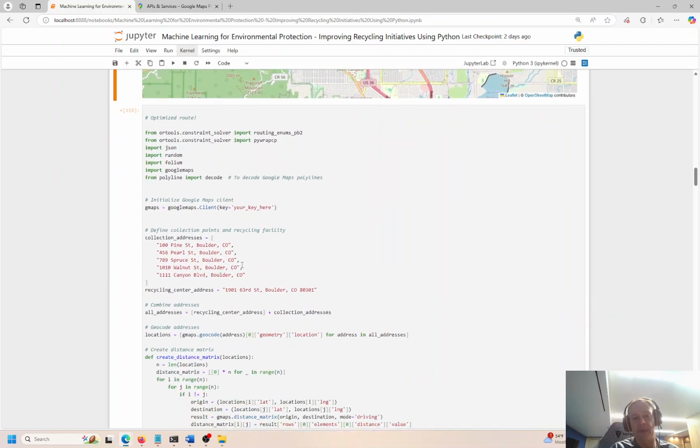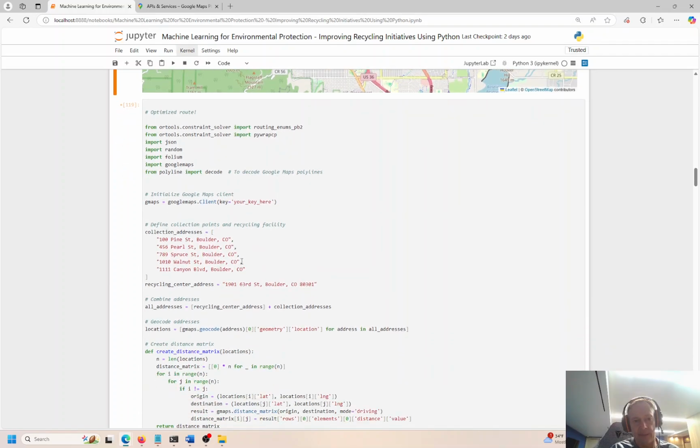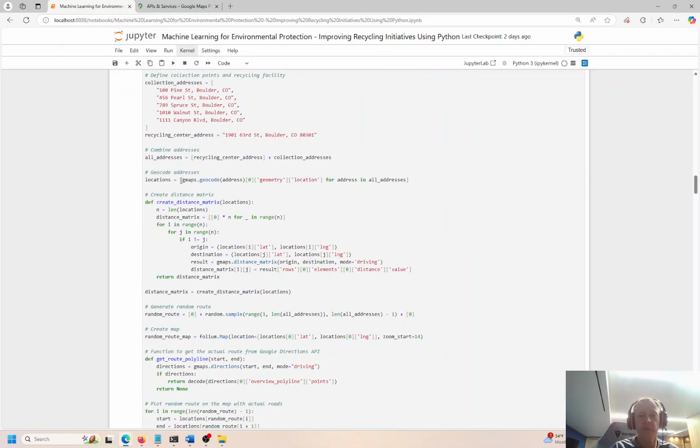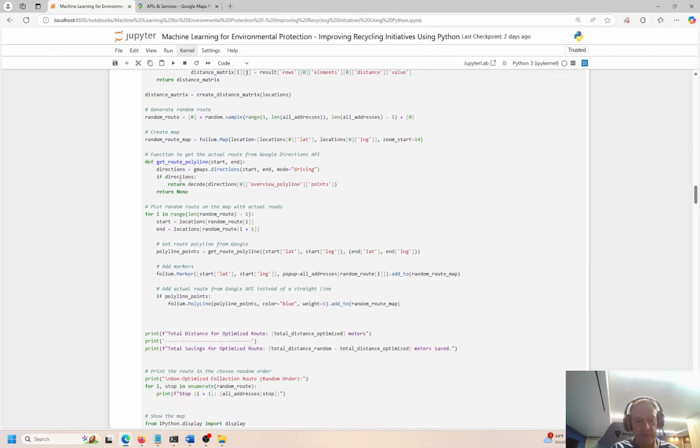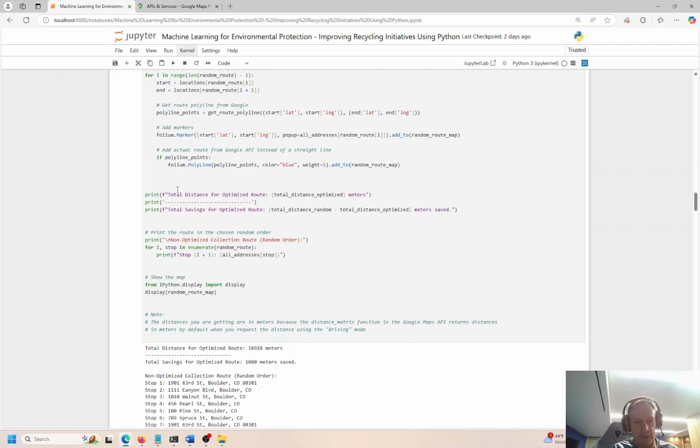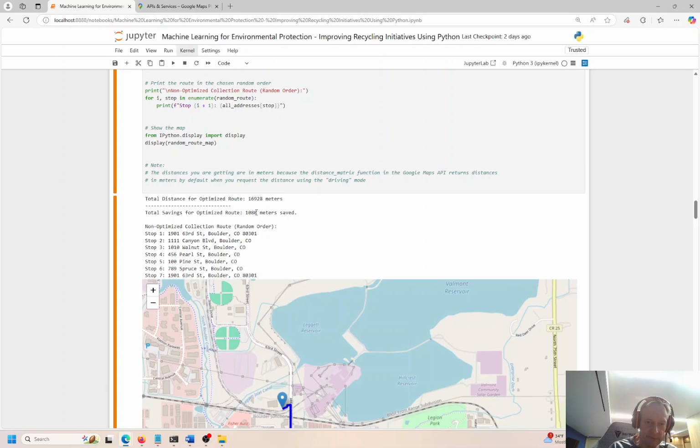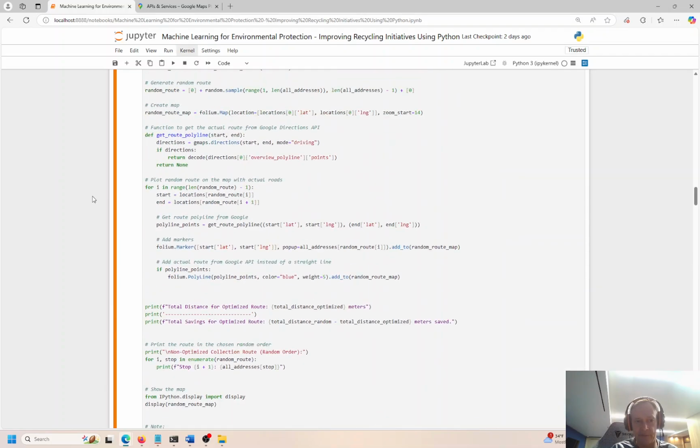Now, if we optimize the scenario of picking up these recyclable items, from all the recycled containers that people leave in front of their house, we can actually use an optimization process and solve this so the total distance traveled is minimized. And we can see that right here, 16,928 meters is the optimized route. And we save 1,080 meters over the arbitrary randomized route.